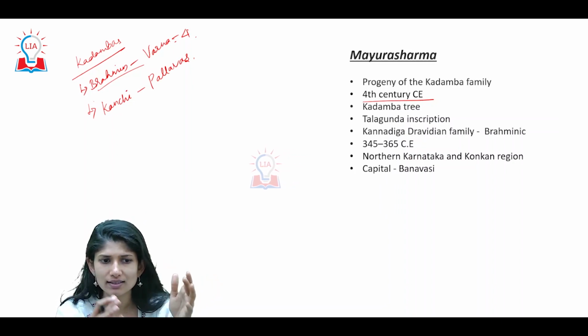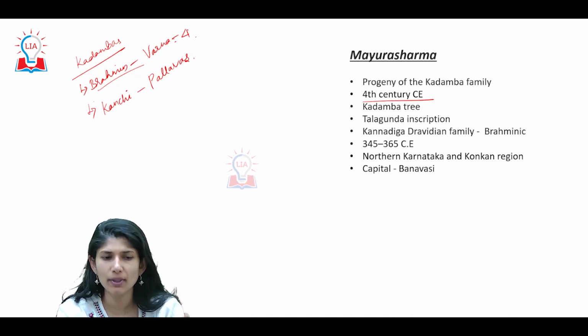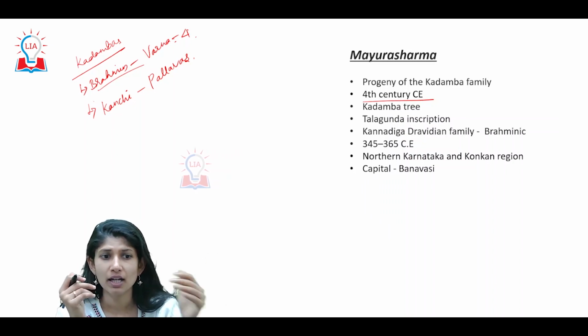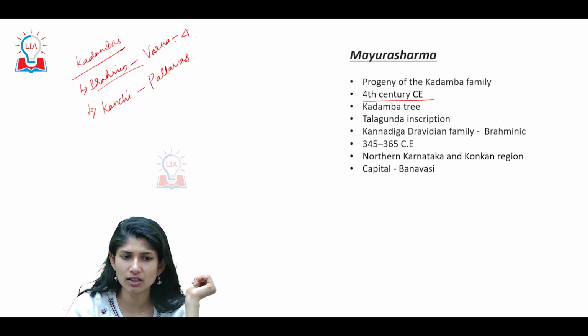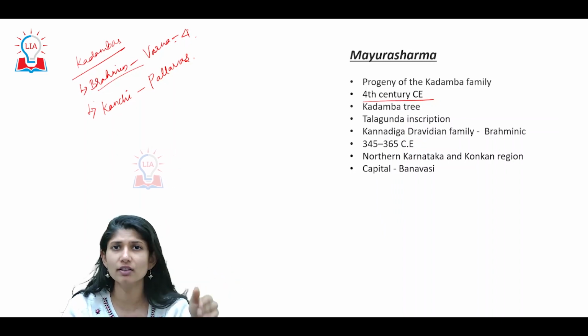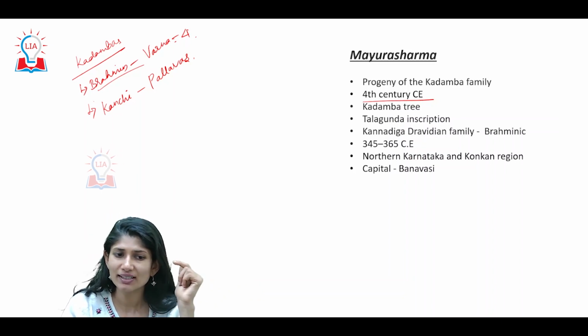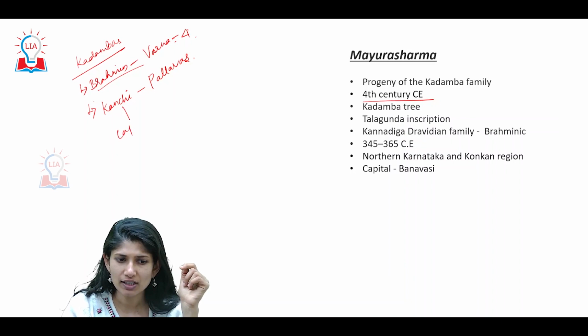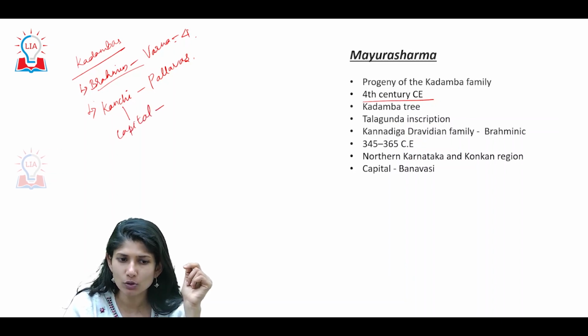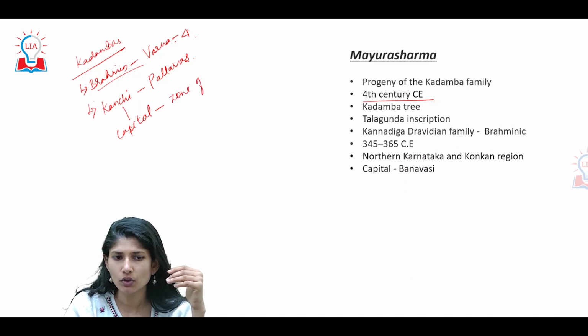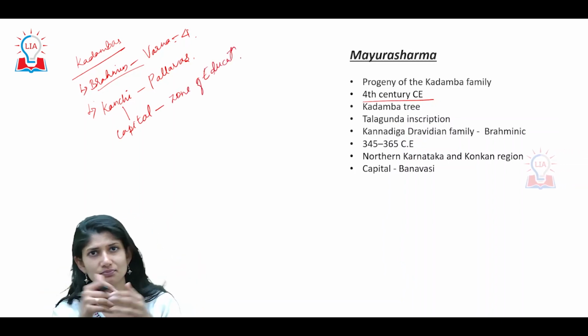There is a story that says that when Mayura Sharma went to Kanchi, the Pallavas insulted him. He went to Kanchi, why? We said Kanchi with respect to Pallavas. We have already done a video on that. The link is posted below in the description. Please have a look at that. The Pallavas had their capital city as Kanchi. If Kanchi is the capital city, that also meant that it was a growing zone, a zone of education, literary activity, trade.